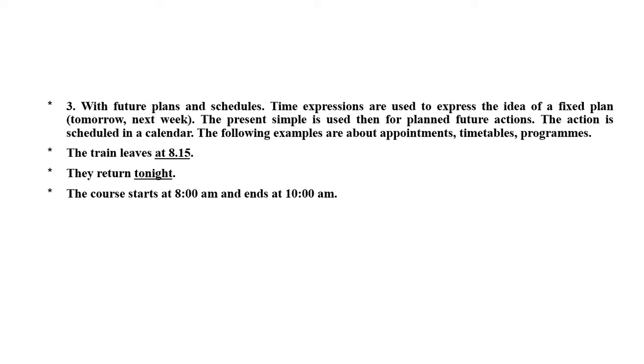8:15. Well, if you go now to the rail station, you will see a board, and you will find there a lot of information about the departure of trains and the arrival of trains. And what you see there are fixed details.